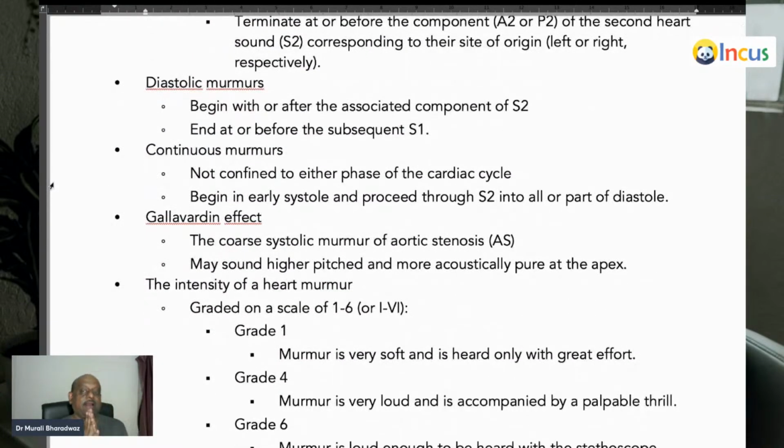Diastolic murmur is often associated with a component of the second heart sound. It will end before the S1. Continuous means it is there together. Typically the aortic regurgitation murmur is an early diastolic murmur. Mitral stenosis murmur is a mid-diastolic murmur. And the Austin Flint murmur, which you see in aortic regurgitation, is also a mid-diastolic murmur. Please don't forget, favorite questions of the examiner.